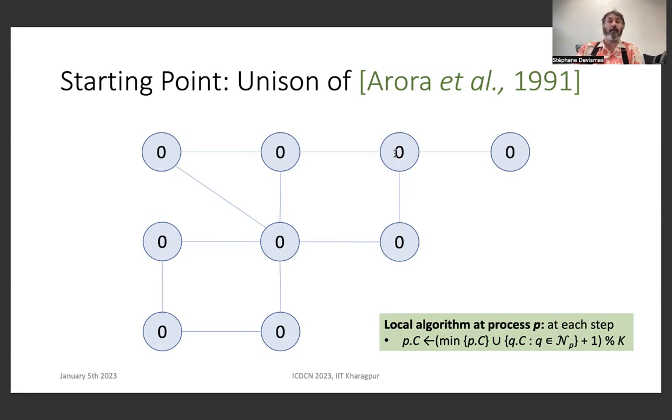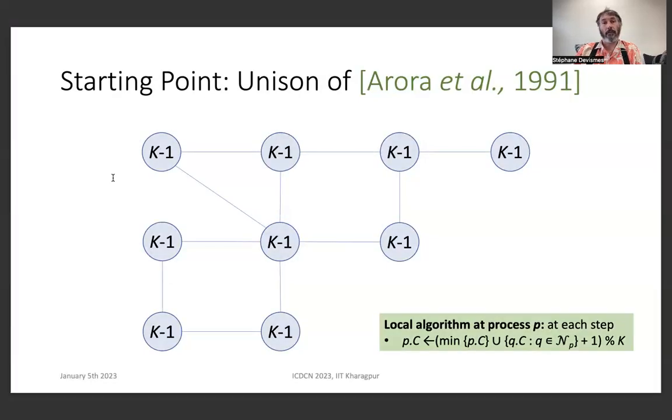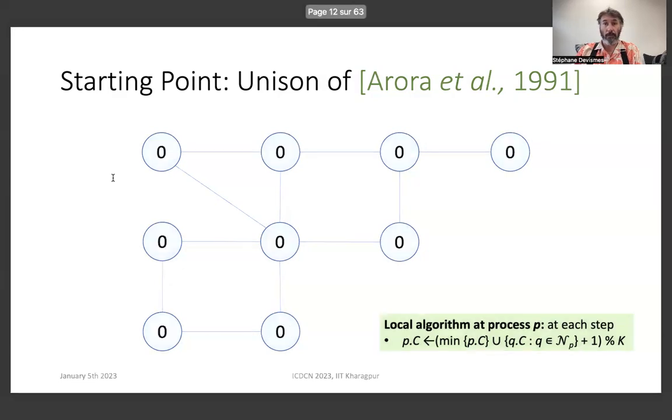So if we start in a configuration where all clocks are initialized to 0, then at the next step, the minimum value in the neighborhood of every process is 0, plus 1 modulo k equals 1. And so on and so forth. Eventually, the system reaches a configuration where all nodes have clock value k minus 1, and at the next step, k minus 1 plus 1 modulo k equals 0. So we are back to the initial configuration.